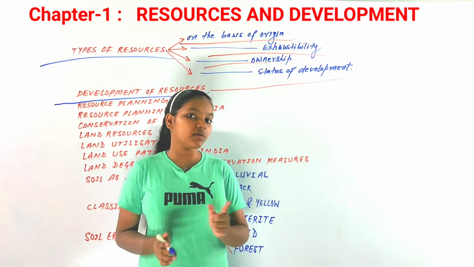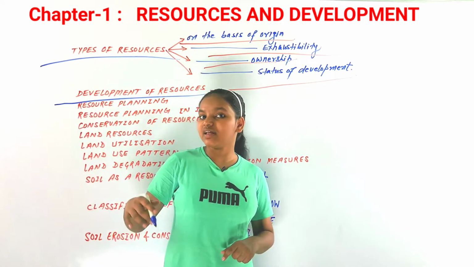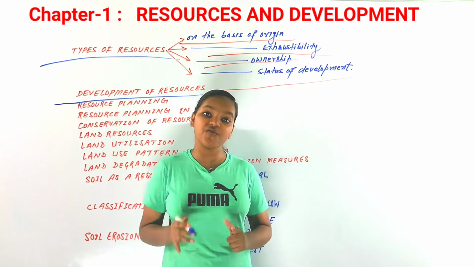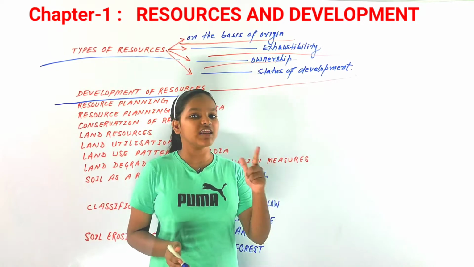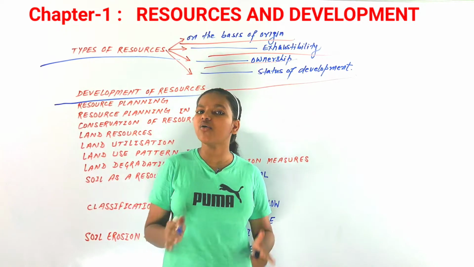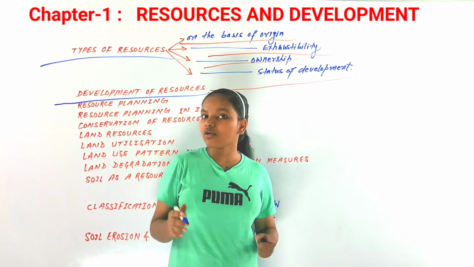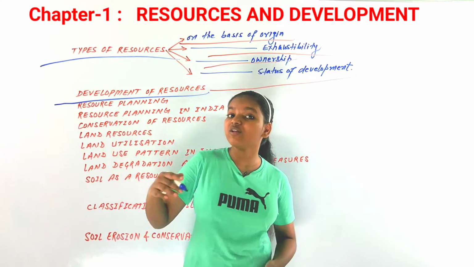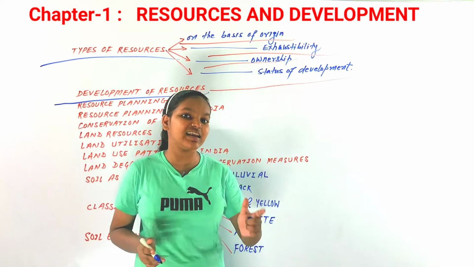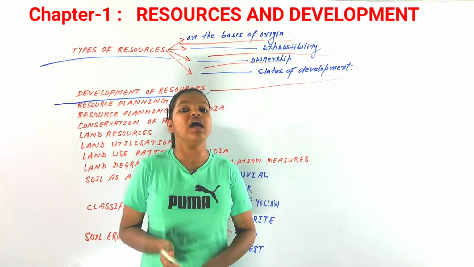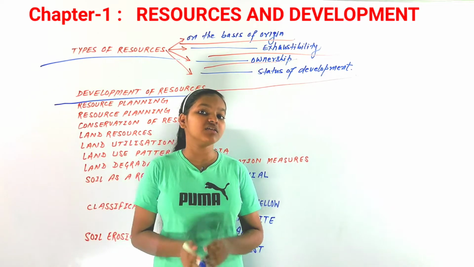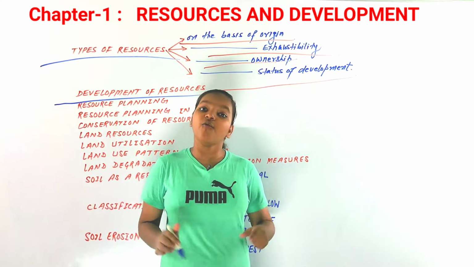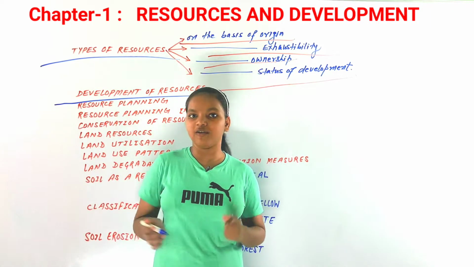Sustainable development is a kind of development where we are using things in such a way that they would be left for future generations as well. So sustainable development is a goal for saving all the resources for future generations. We have to sustain life for the future generation as well, and development of resources is very necessary, essential for the life, for the quality and quantity of life.